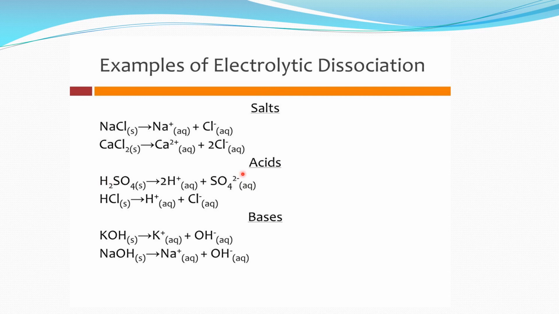These are examples of acids dissociating in aqueous solution in the form of H plus and sulfate ions, HCl dissociating into H plus and Cl minus ions. Similarly, bases, when in aqueous solution, dissociate into K plus and OH minus. NaOH dissociates into Na plus and OH minus.